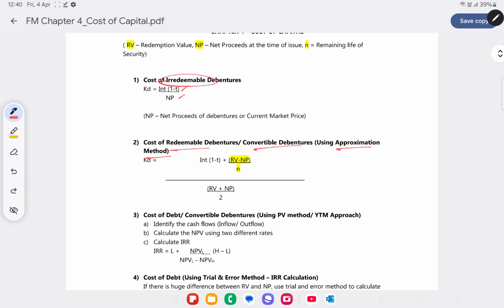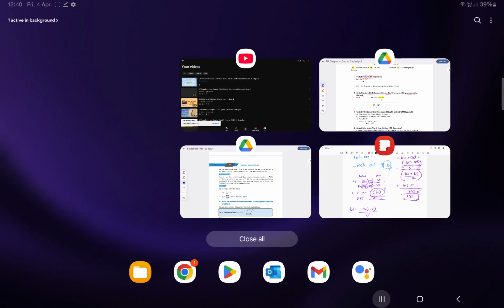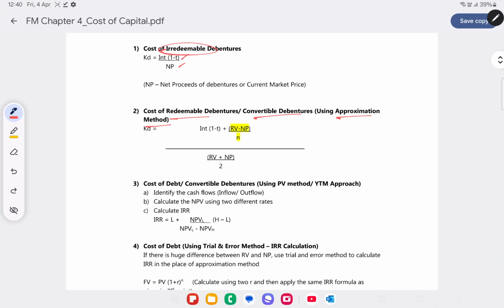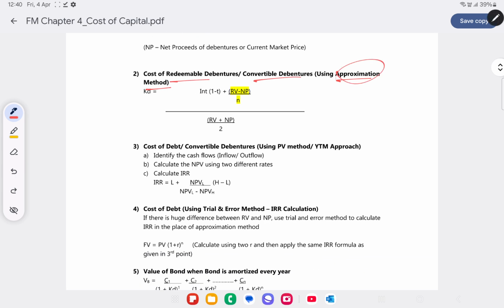But the most accurate method that you can use is IRR. You will have to calculate the IRR, which is something we will see later on. The method you use for redeemable debentures is interest into 1 minus T plus RV minus NP divided by N, whole divided by RV plus NP by 2. This is your approximation method.